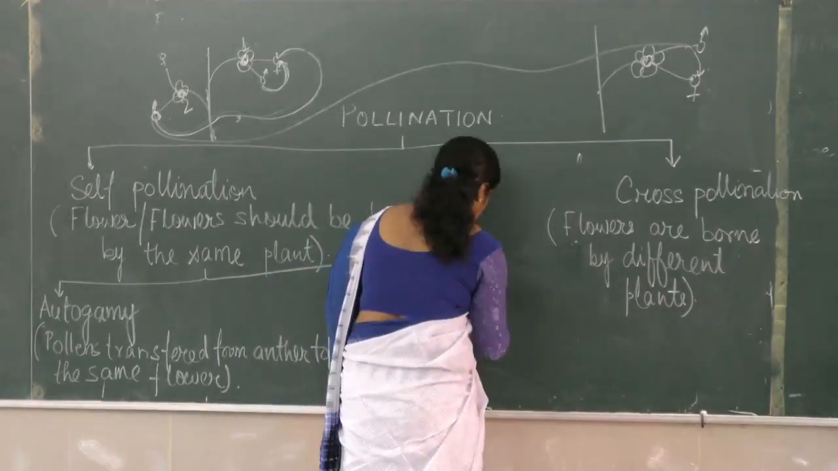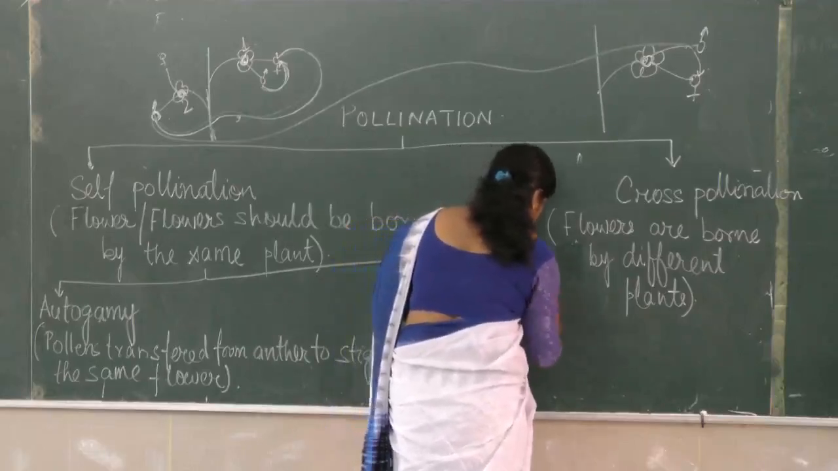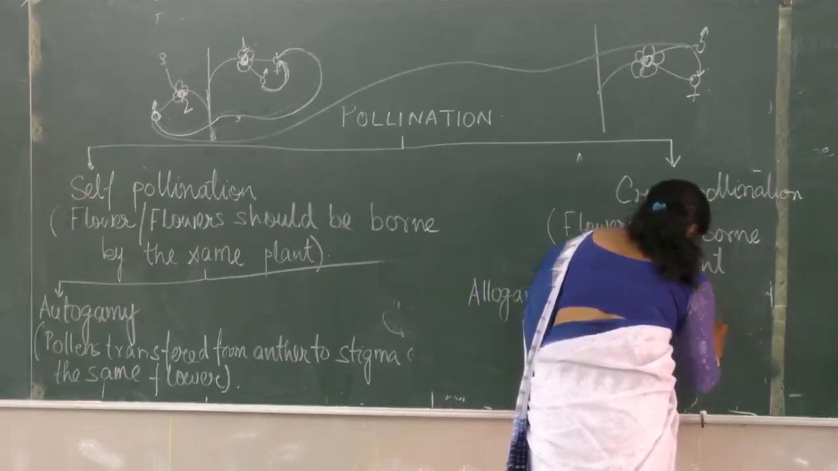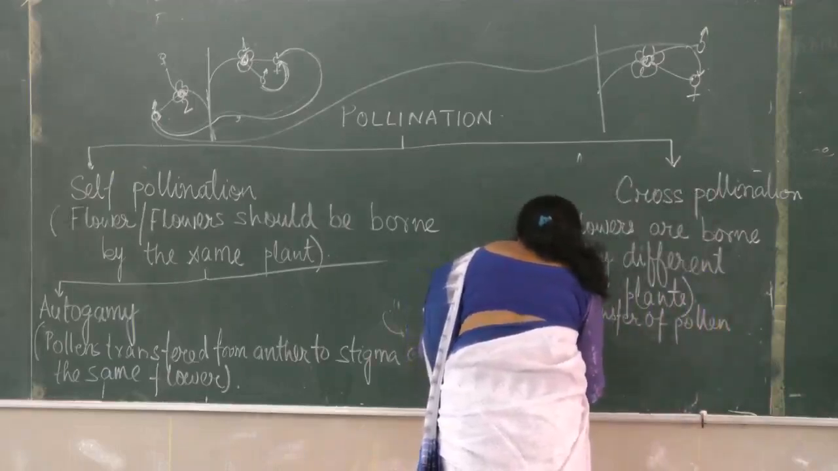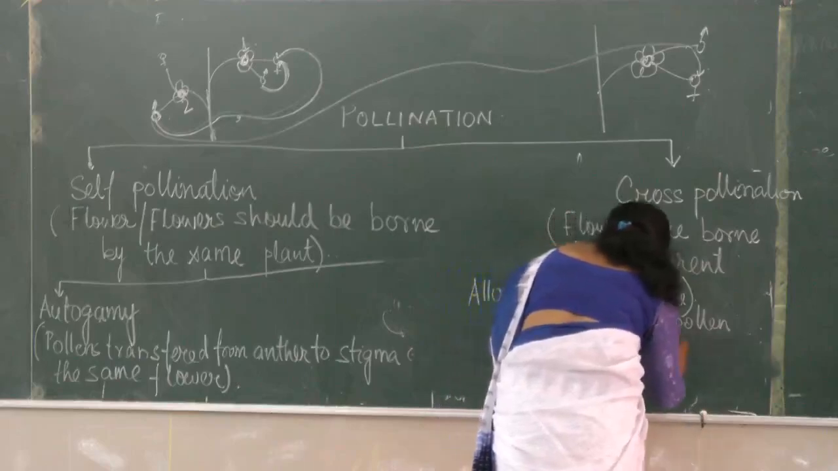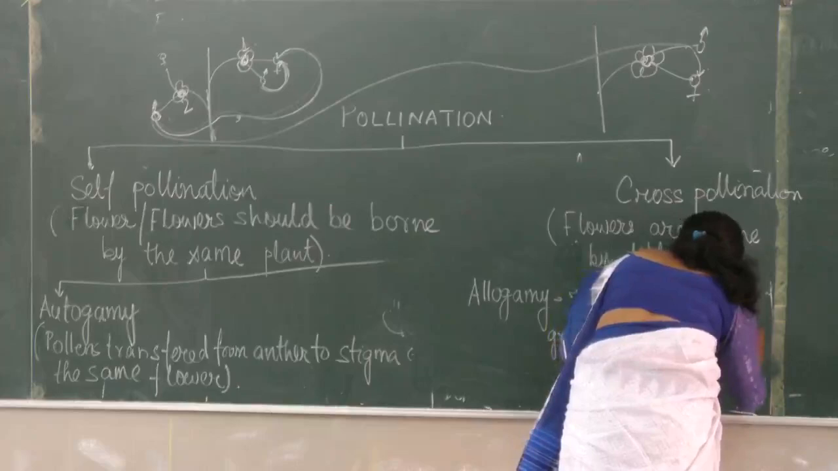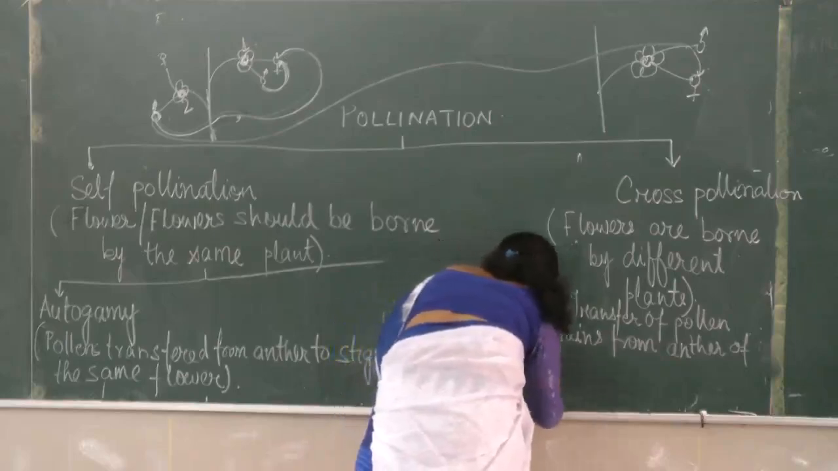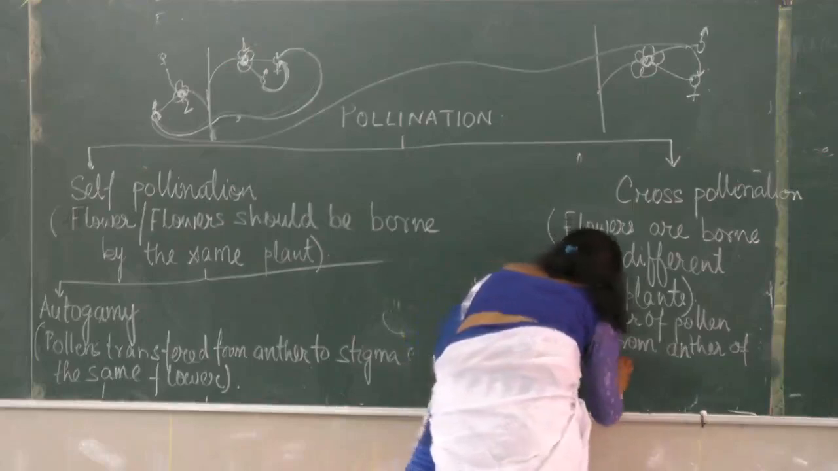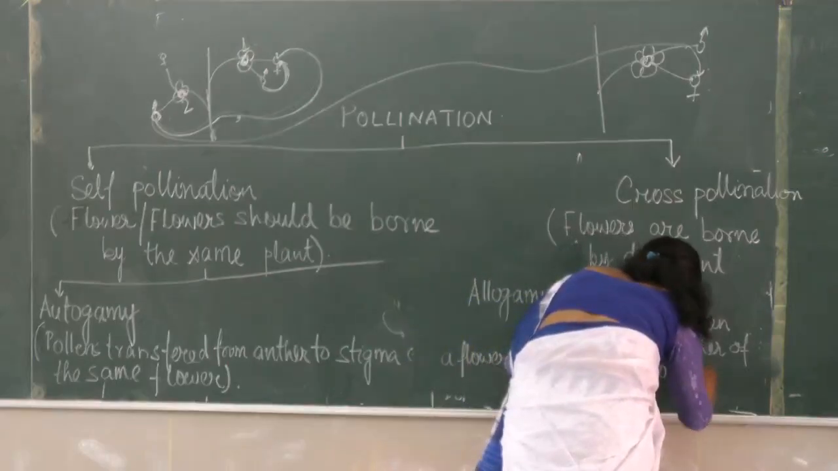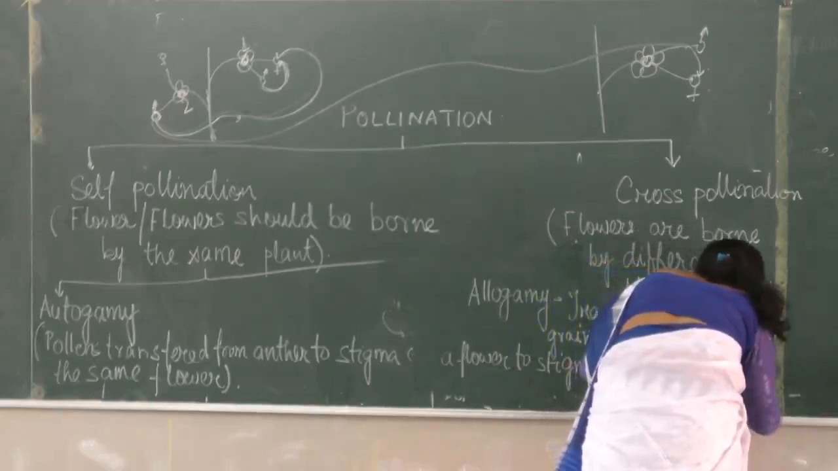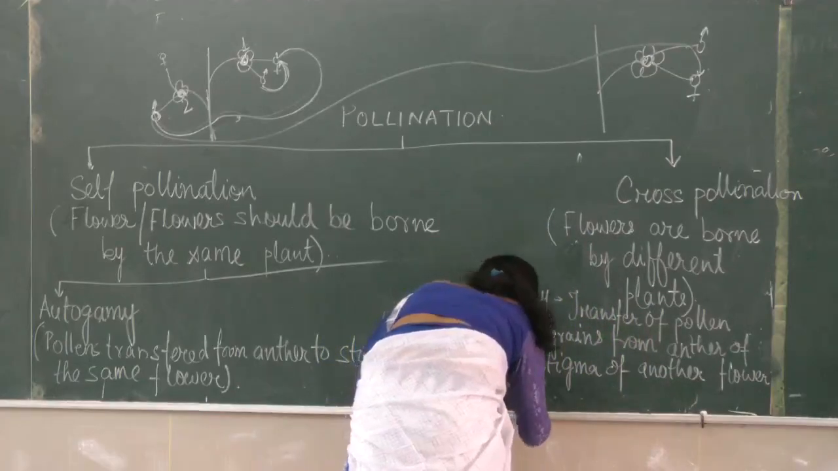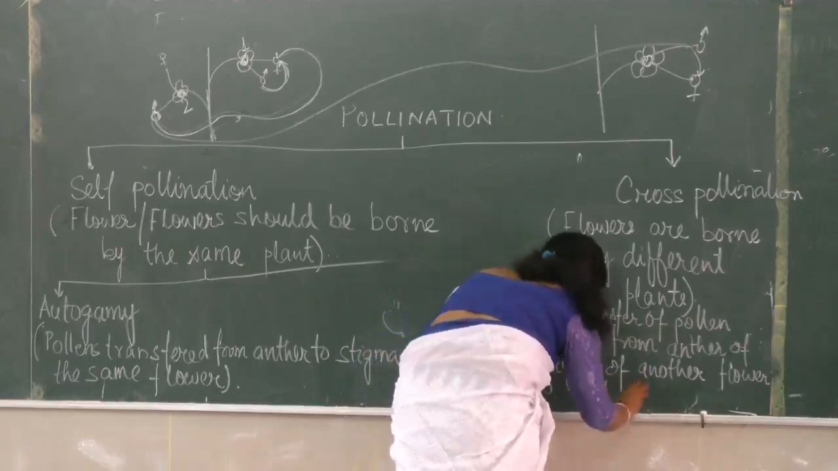What is allogamy? It is the transfer of pollen grains from the anther of a flower to the stigma of another flower borne by two different plants.